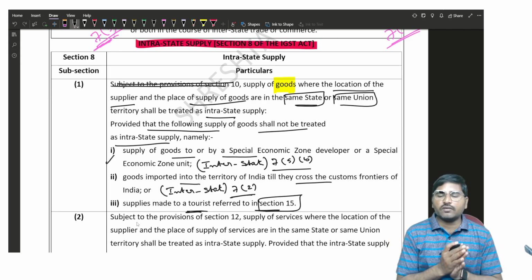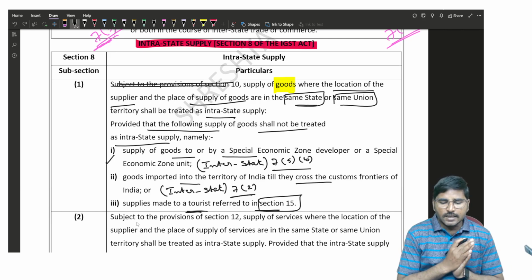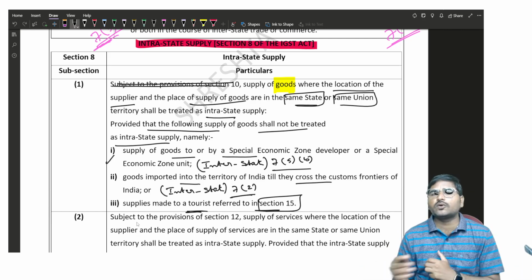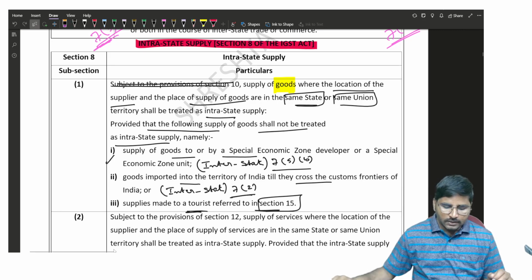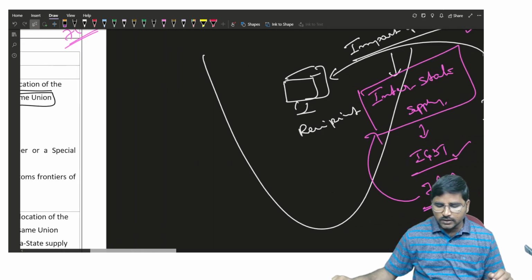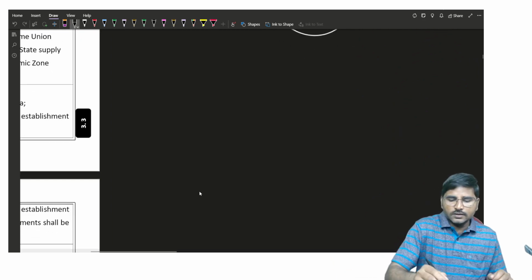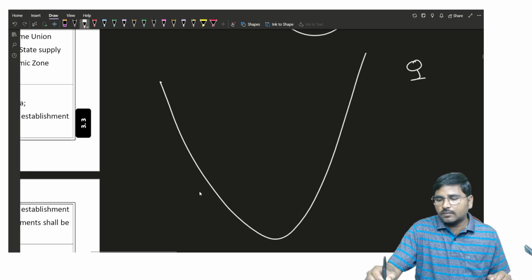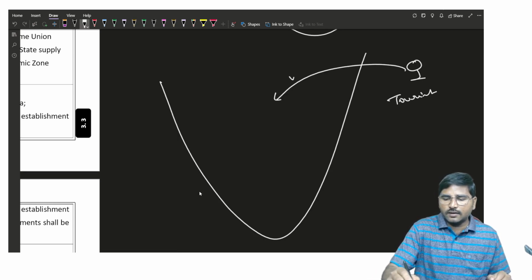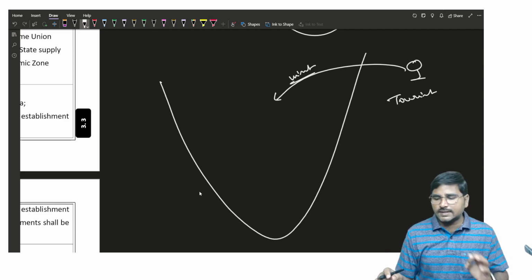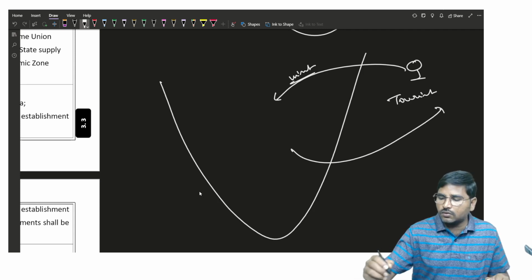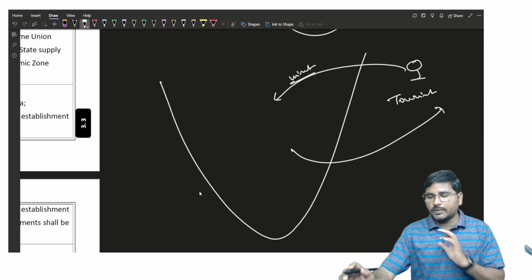And the next one, supplies made to a tourist referred to in section 15. Again section 15 of the IGST Act deals with supplies made to a tourist. Supplies made to a tourist shall be treated as an interstate supply. Are you getting my word? Actually the tourist, the person who visits India, came to India on a tourism basis, and again he will go to his hometown or home country.